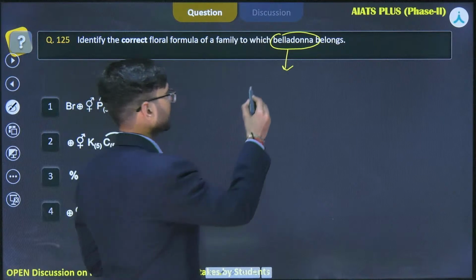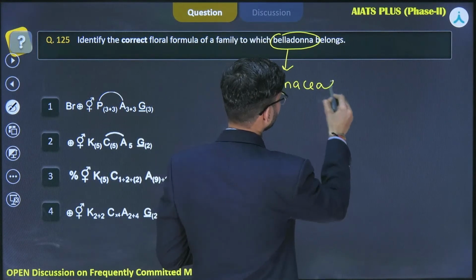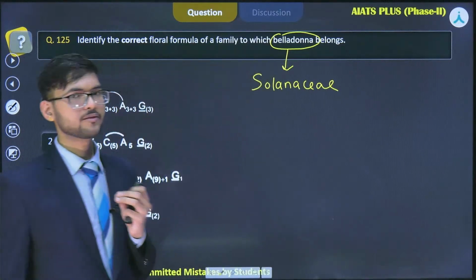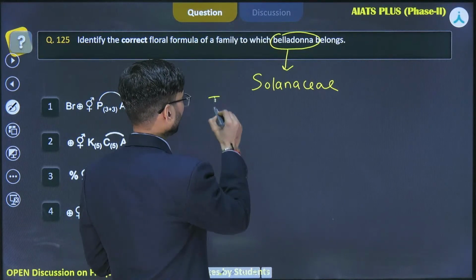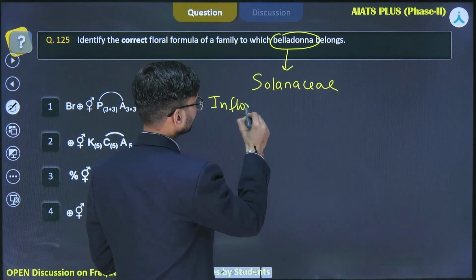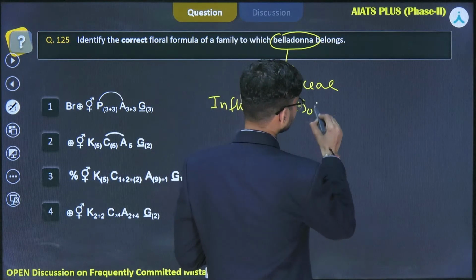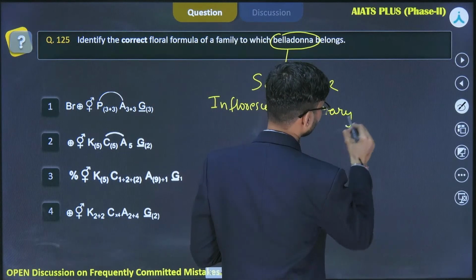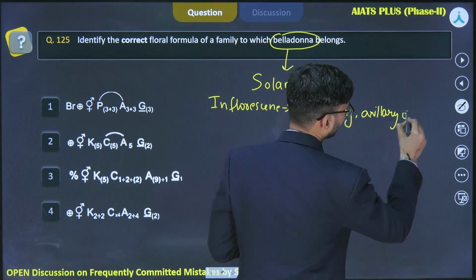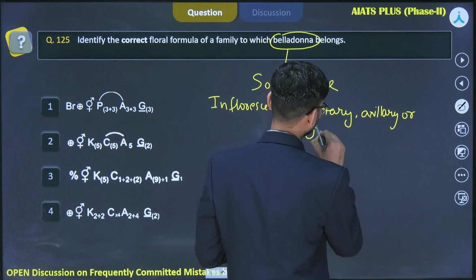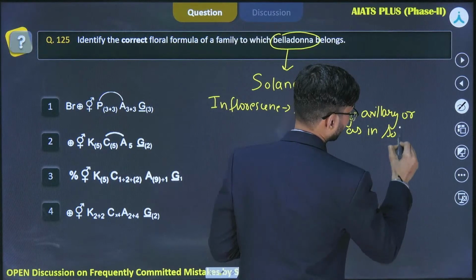And in case of Solanaceae family, you will find certain floral features like the inflorescence is solitary, axillary, or cymose, as in Solanum. Okay.